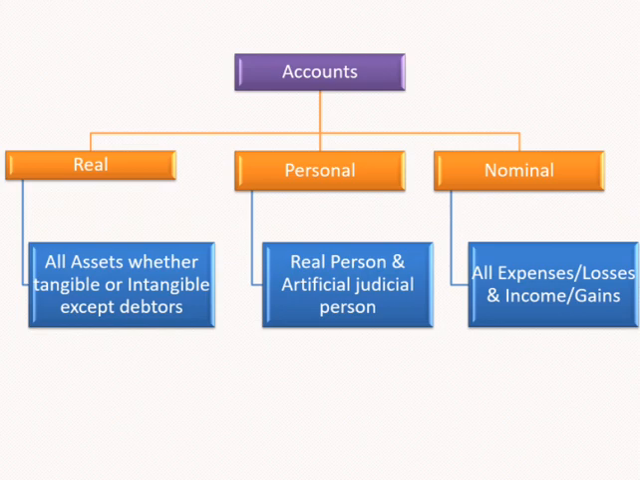Let us take few examples. Say, real account comprises of furniture, machinery, land and building, goodwill, patents, etc. So, any and every asset except debtors. Now, personal account, say Mihika's account, Spruha's account, Anvai's account, Shashwat's account, Joshi and Sons account. Yes, it is an artificial judicial person in the eyes of law. Even your bank account is your personal account. Now let us go to nominal account. Salary paid, office expenses, refreshment expenses, telephone, electricity, repairs, rent paid, rent received, fees received, etc.